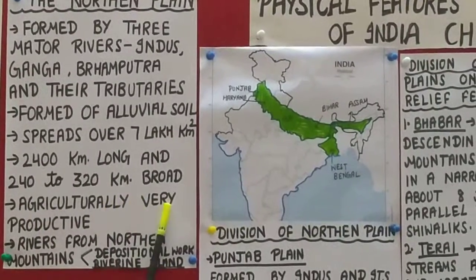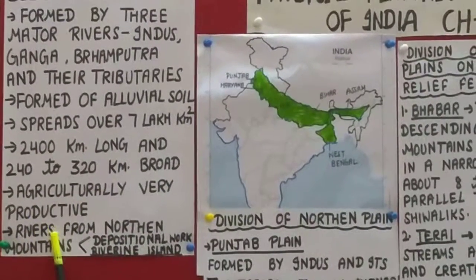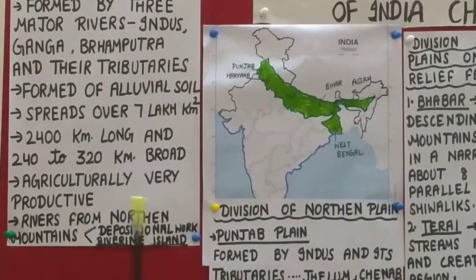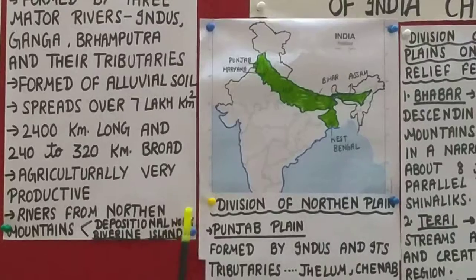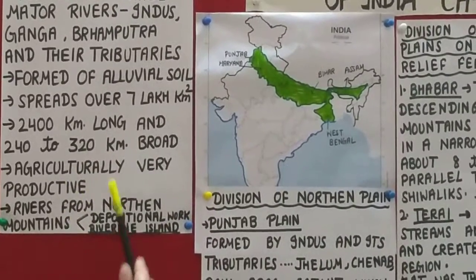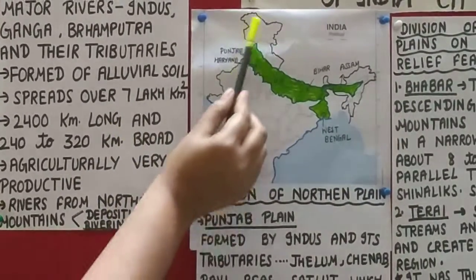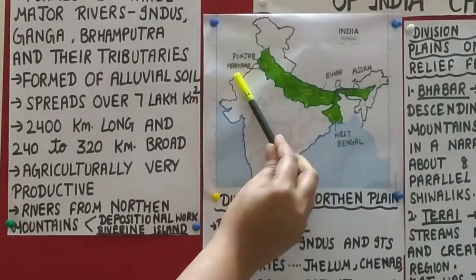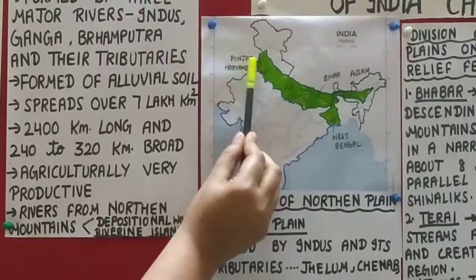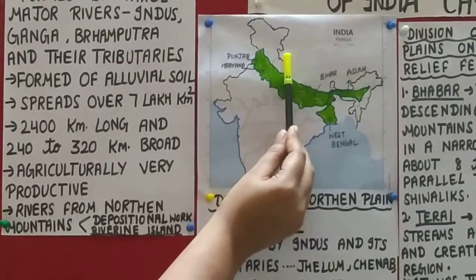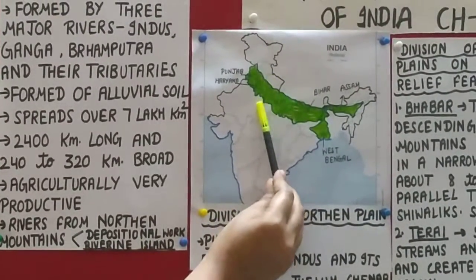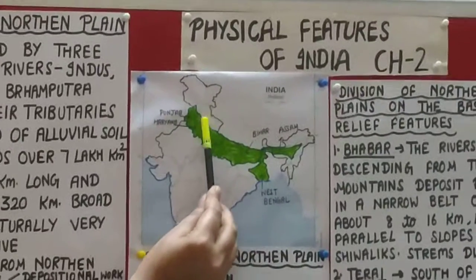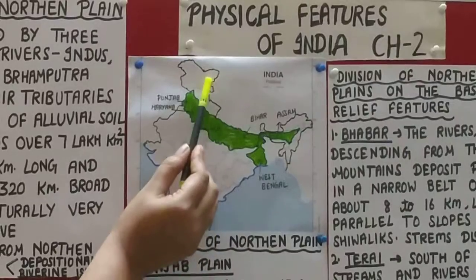Agriculturally, this area is very productive, and rivers from the northern mountains do depositional work here. What are the northern mountains? These Himalayan, as I told you, like the Indus River comes from Jammu Kashmir. Then here in Punjab, 5 rivers are there. Then Yamuna comes from Yamunotri Glacier from Uttarakhand, and it makes a border here between UP and Haryana.